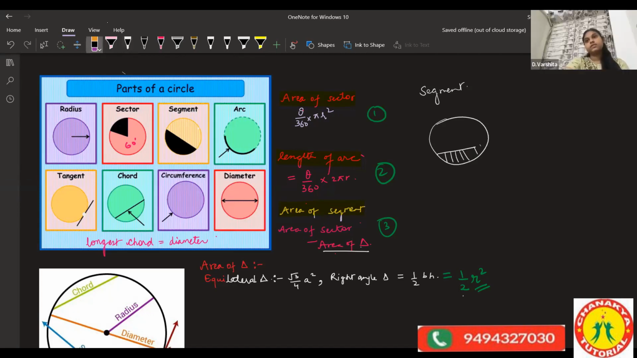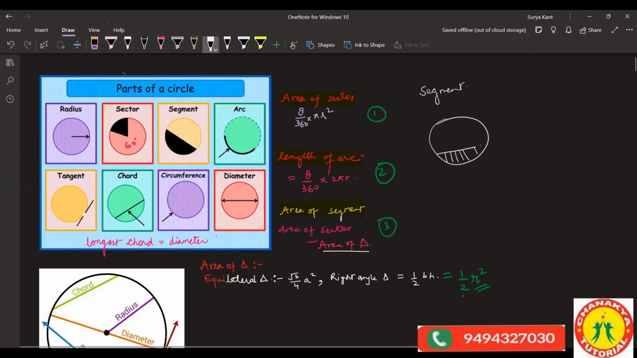How to find the area of segment? Again from the center, you just make one triangle over here. This complete part becomes a sector, right? So area of segment is area of sector minus area of triangle. Area of sector minus area of triangle is nothing but area of segment. Clear? Okay, now we move further.